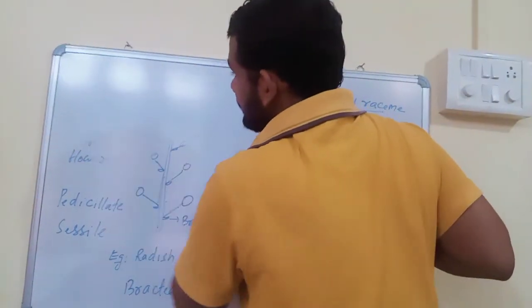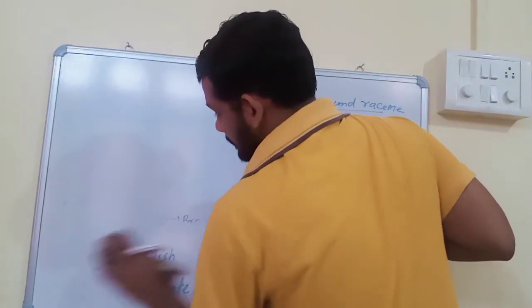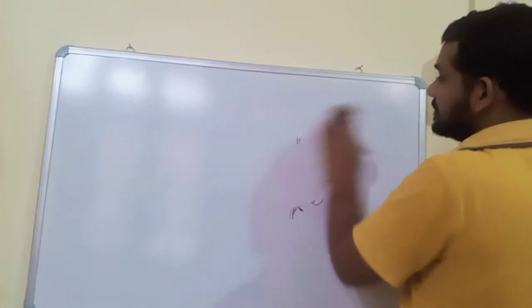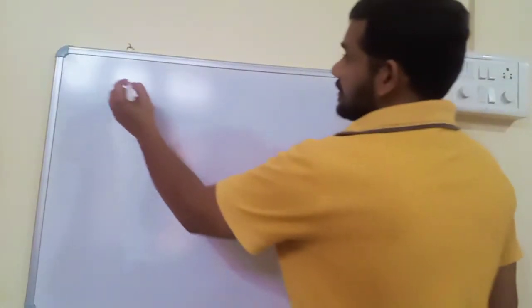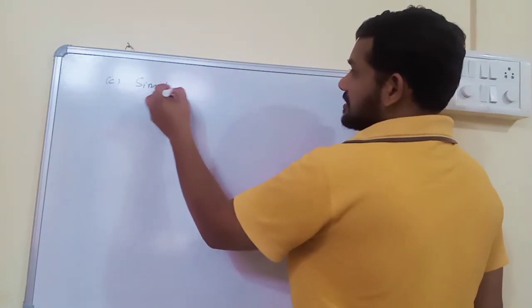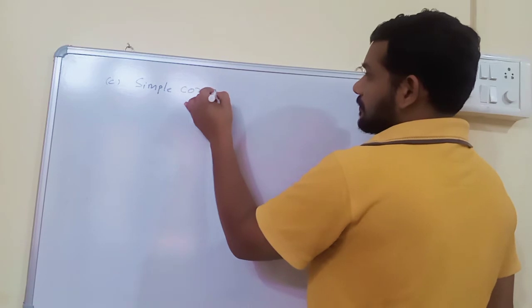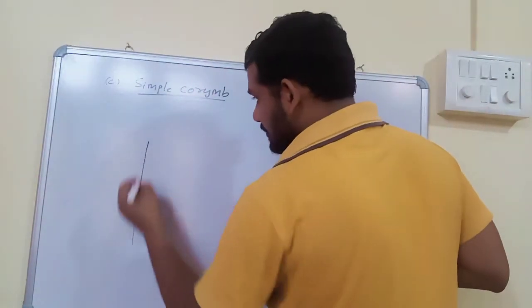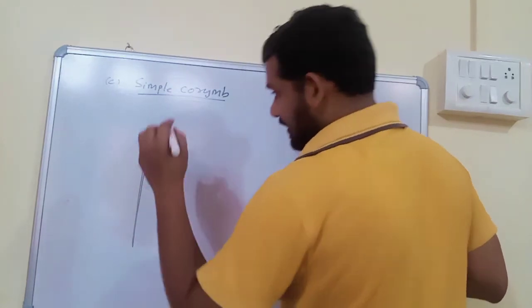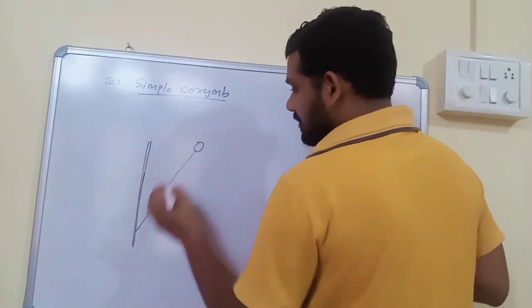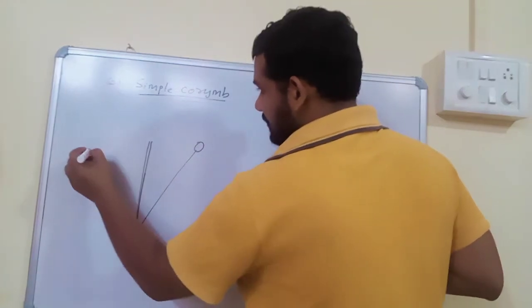Next important type of racemose inflorescence is simple corymb. Simple means unbranched. So this is an unbranched elongated peduncle. This unbranched elongated peduncle has many bracteate and pedicellate flowers.